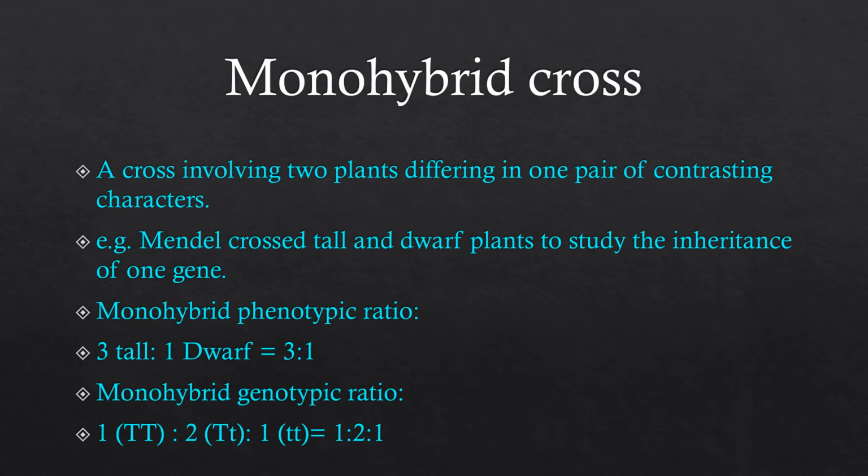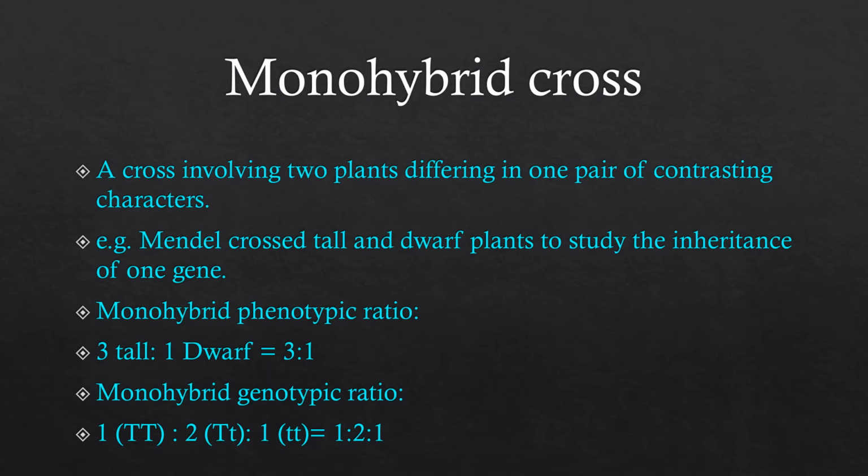I'll explain the example, but the conclusion is that in the monohybrid cross, if we cross the tall plant with the dwarf plant, then in the F1 generation, as per the law of dominance, only one will be expressed, so all will be tall. But in the F2 generation, the phenotypic ratio is 3:1, meaning 3 tall and 1 dwarf.